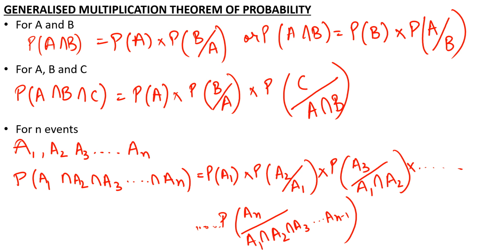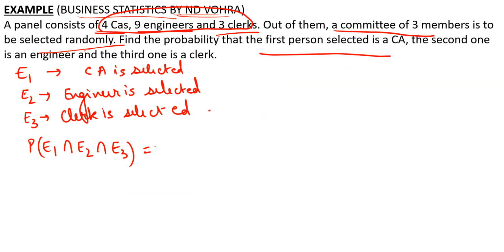Now for conditional probability, we know for 3 people this is the case. So this is probability of E1 multiplied by probability of E2 given E1 multiplied by probability of E3 given the occurrence of both E2 and E1.